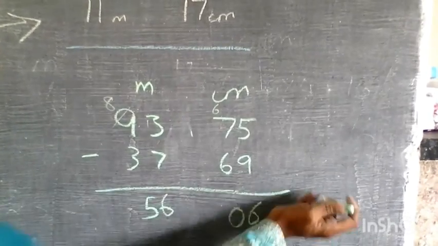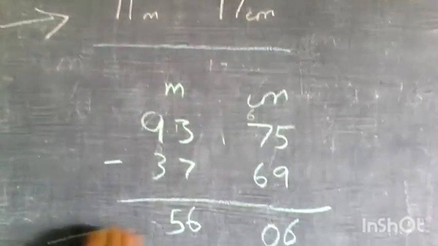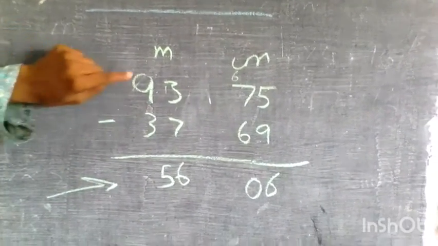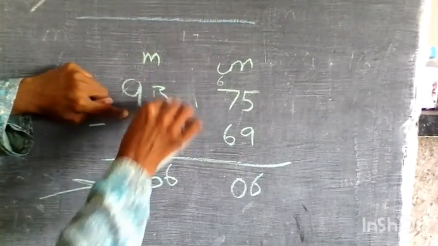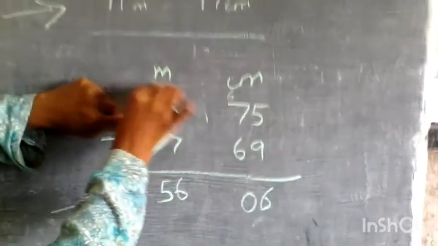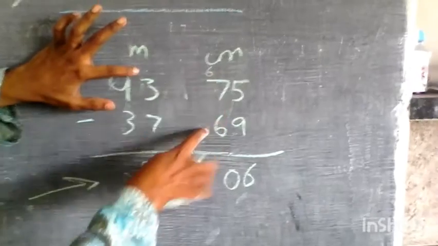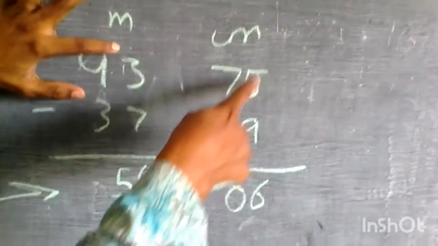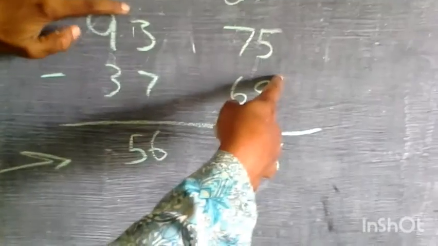Fine. The same way, you can go in this way also. You try doing from the left hand side. Let me check. 9 minus 3 I can do it very well, whereas here 3 minus 7 I can't do. So I have to take 1 from here. Right? This we have to keep in our mind. Then you check this side also. Here 7 minus 6 we can make it, but 5 minus 9 we can't make, because we have to take 1 more from that.